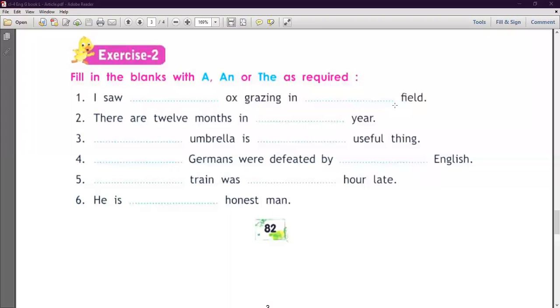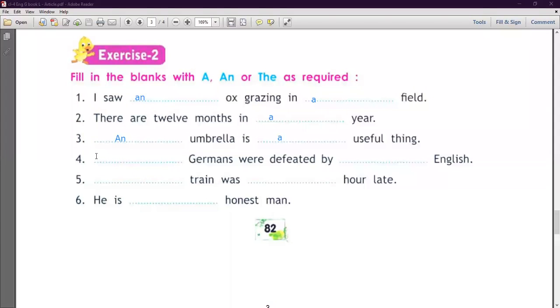Fill in the blanks with a, an, or the as required. Okay. Number 1, I saw dash ox grazing in dash field. So here we type, I saw an ox grazing in a field. Okay. So there are 12 months in a year. Now next sentence, dash umbrella is dash useful thing. Here we write, an umbrella is a useful thing.